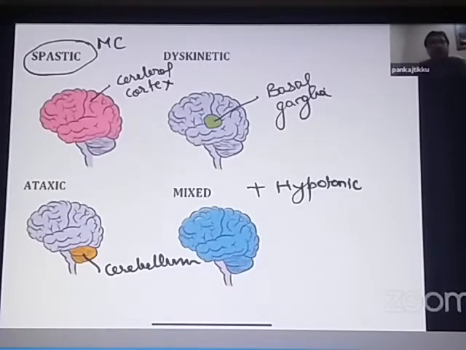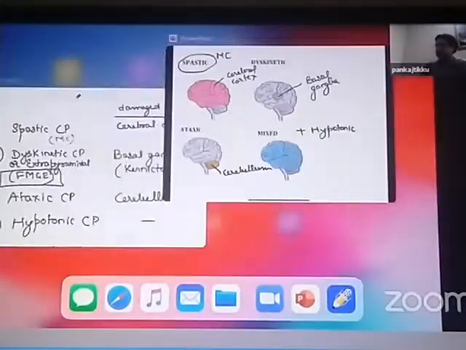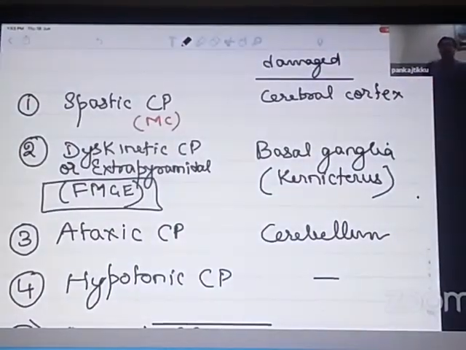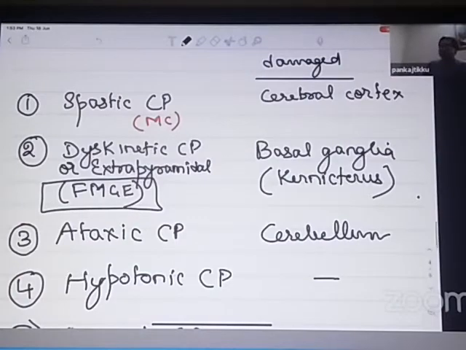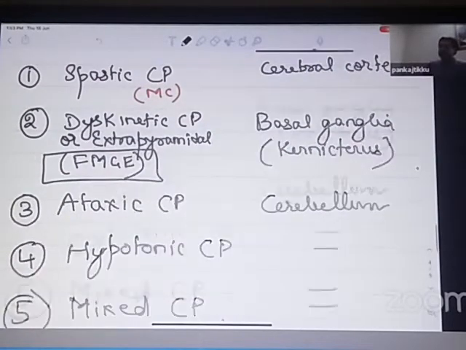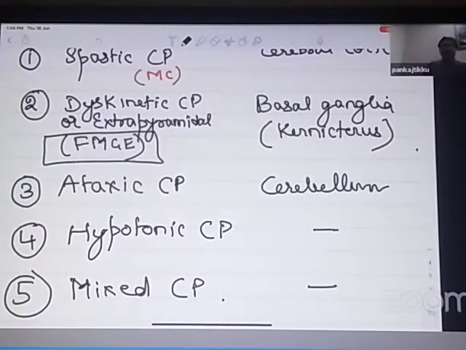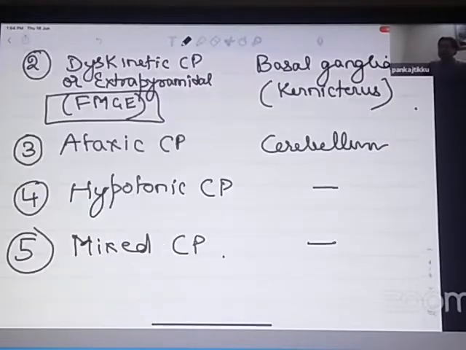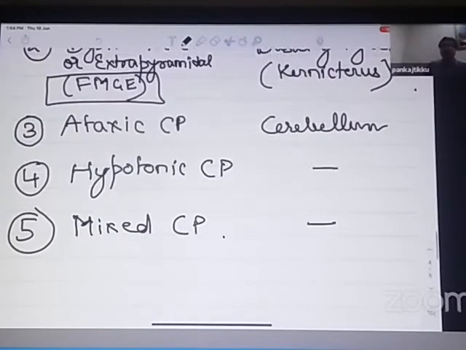Right? So I hope you enjoyed cerebral palsy. It's a very, very difficult topic, but I hope you understood it and you have enjoyed the topic as well, because I've just tried to simplify it as much as possible so that this can become very simple to you. And this is, as I told you, which part of the brain is getting affected. Spastic, it is the cerebral cortex; dyskinetic, it is the basal ganglia; ataxic, it is the cerebellum; hypotonic and mixed, any part.